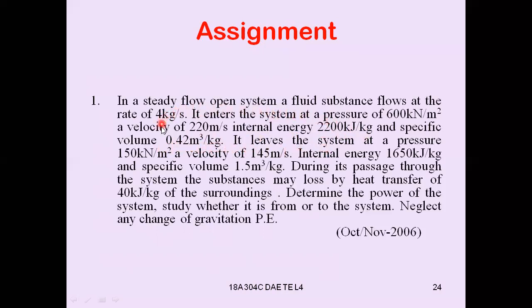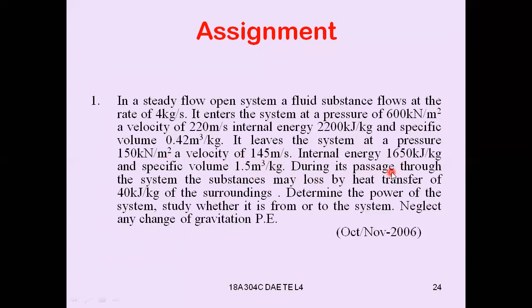These are the notations of the values at the entry of the system. That means pressure is given to you, velocity is given to you, internal energy is given to you, and also specific volume is given to you. And it leaves the system at a pressure of 150 kilonewton per meter square, a velocity of 145 meters per second, and internal energy of 1650 kilojoule per kg, and specific volume of 1.5 meter cube per kg. These are the values at the exit of the system.